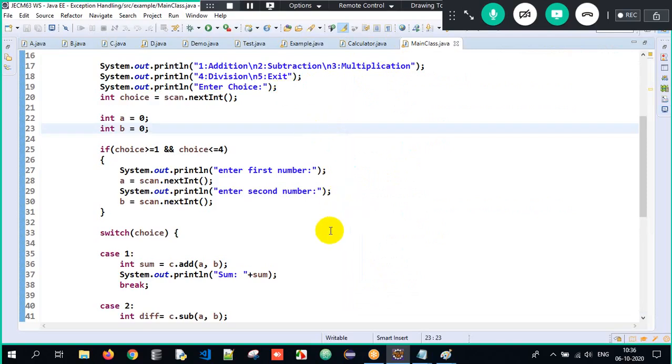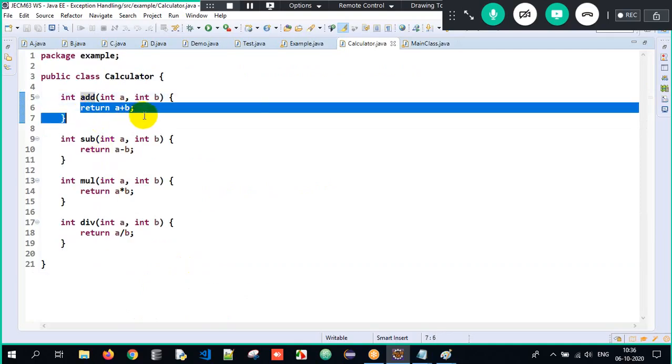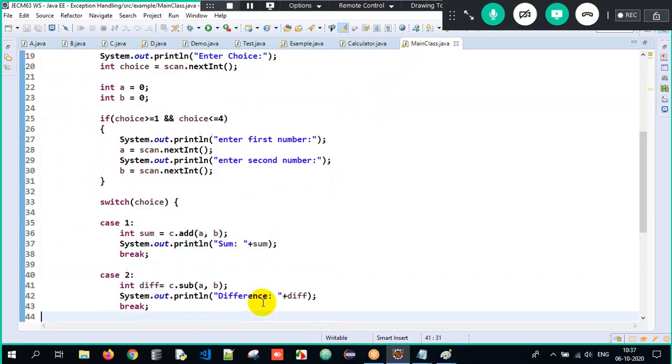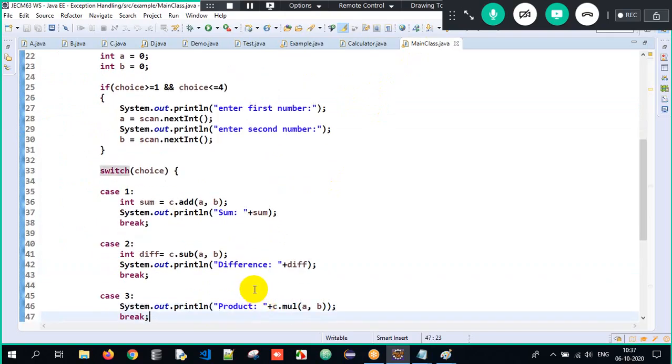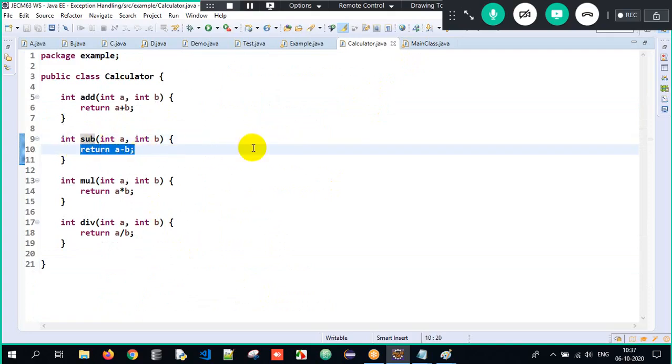But now, press Control on the keyboard, hover on the method. See, the implementation is easily visible, no? What is abstraction over here? I have to avoid exposing the implementation, right? Press Control on the keyboard, hover on the method. I click on it. See, the implementation is easily visible.